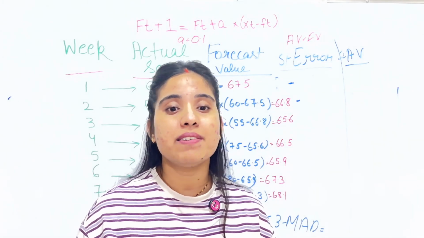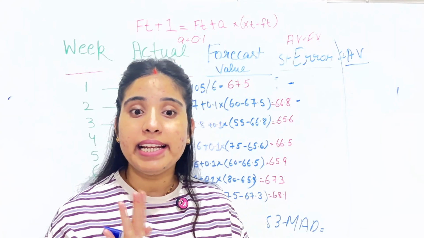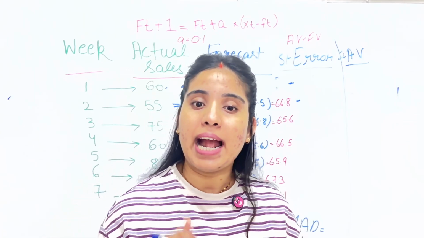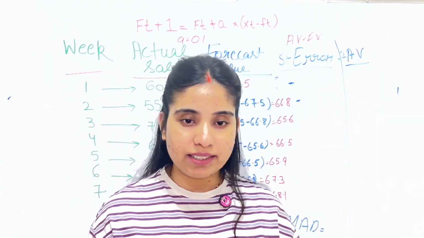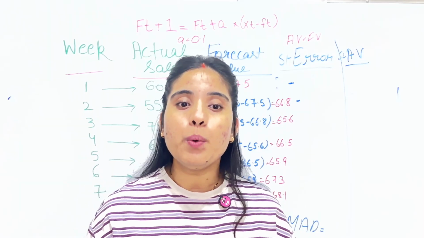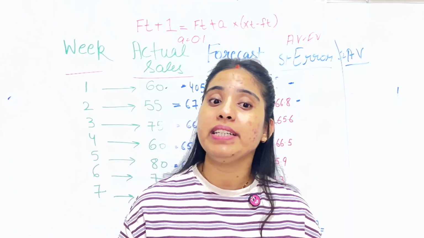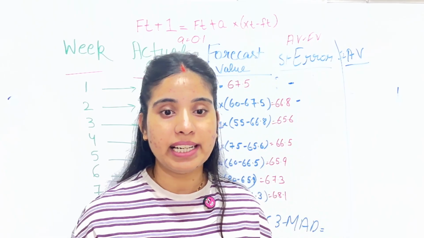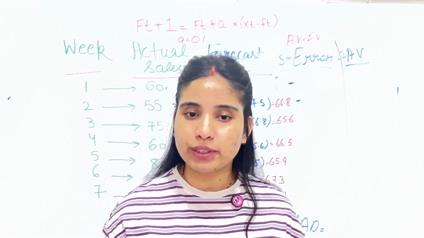That gives us positive and negative numbers. If we add them together, they cancel each other out and we get a wrong picture. So we remove the minus sign from all values, making everything positive. Now we can see the true size of every error without positive and negative cancelling each other. In Excel, you can easily use the ABS formula to get the absolute value.